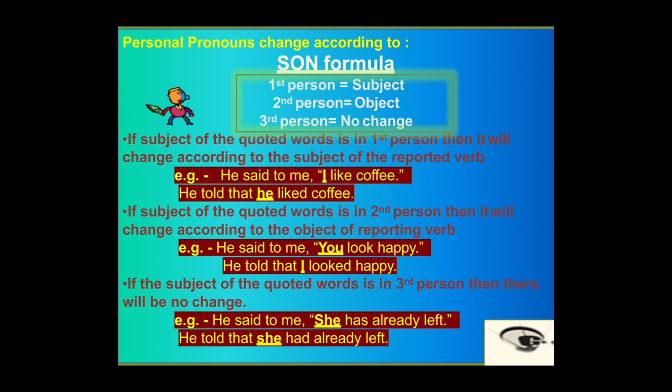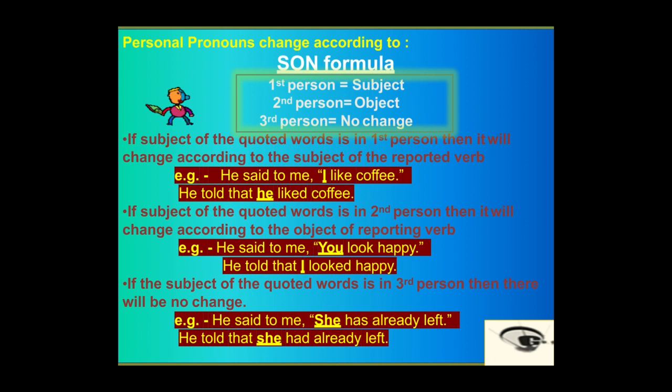If the subject of the quoted words is in the first person, then it will change according to the subject of the reporting verb. Let's see how. For example, he said to me, "I like coffee." It changes to he said that he liked coffee. Now here the first person is "I." It is changed into "he."